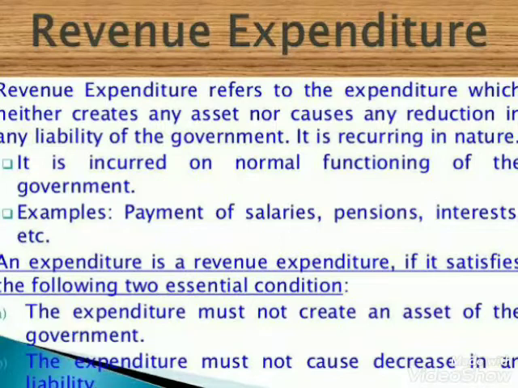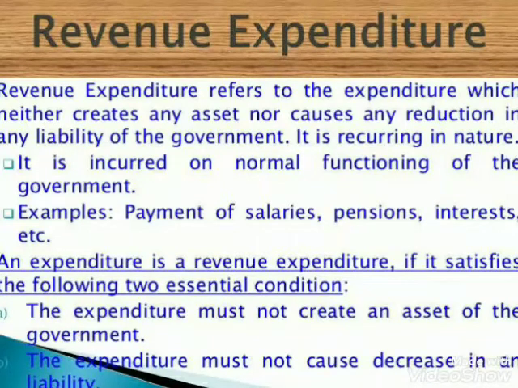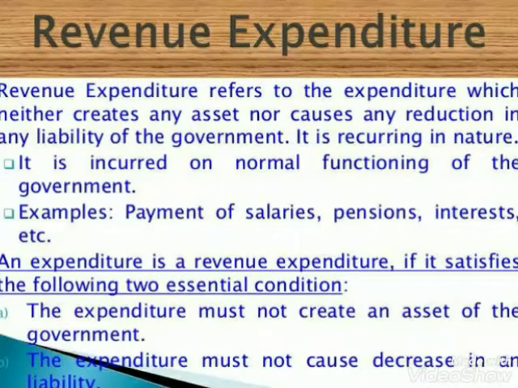Secondly, it does not cause any reduction in liability of the government. That means revenue expenditure does not create any liability for the government. For example, expenditure by way of grants to the state government to cope with natural calamities, like a flood or an earthquake.